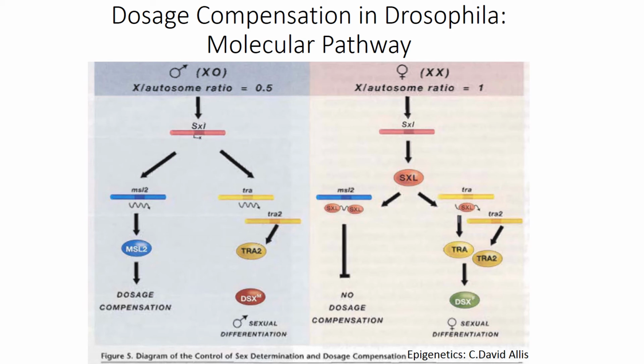As is evident from the figure, SXL is also involved in sex-specific splicing of TRA, the transformer gene, which along with TRA2 governs the sex-specific developmental program for Drosophila. Now, this sums up the dosage compensation mechanism as it is found in Drosophila.